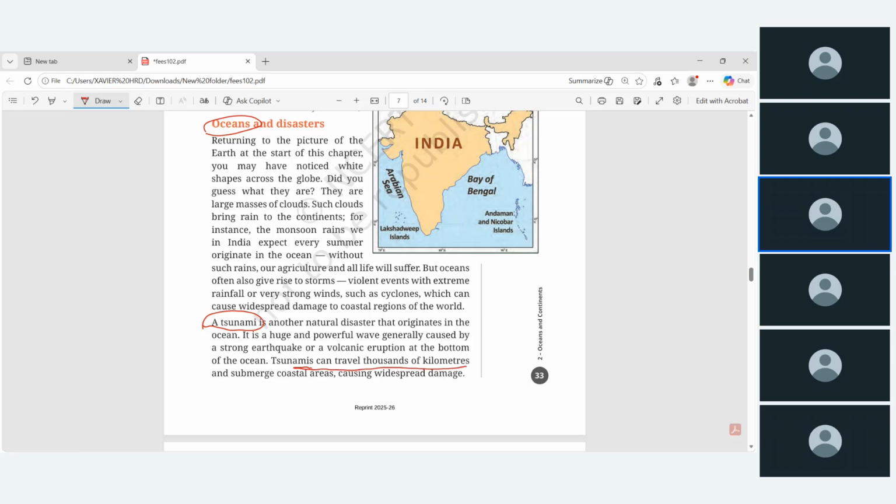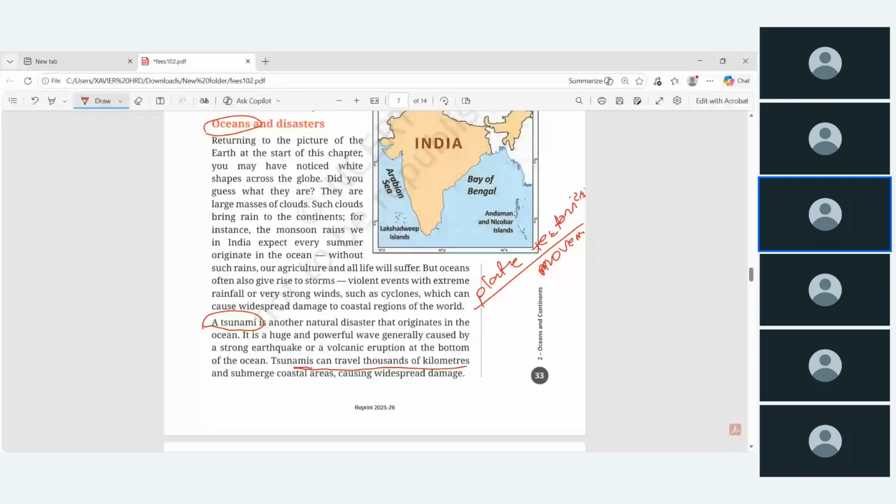Okay, and that tsunami is due to another concept we will study later, the plate tectonics. Plate tectonics means plate movement. Okay, and different types of movements are there.